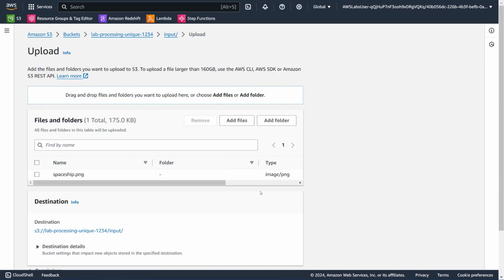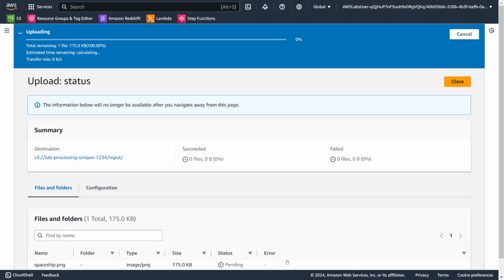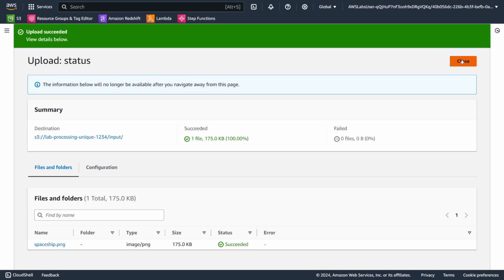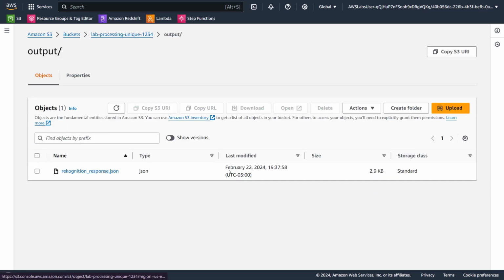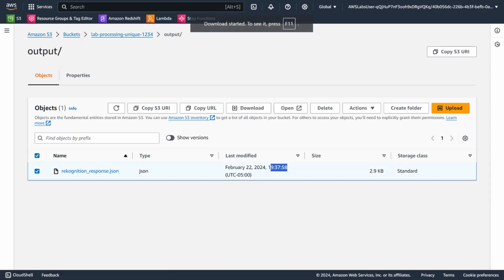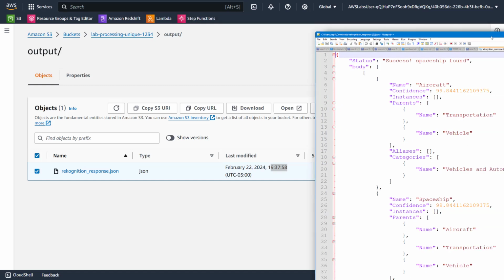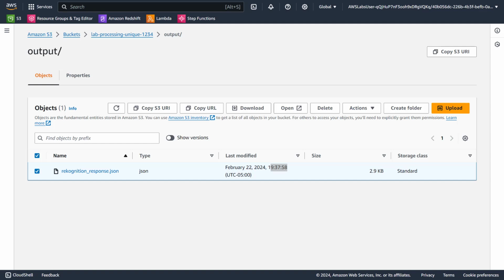Upload. Let me add. I have it here. Upload. Close it. Let's go to here. Output 37. Download. And this should have success, spaceship found, which is the case. All right, nice.